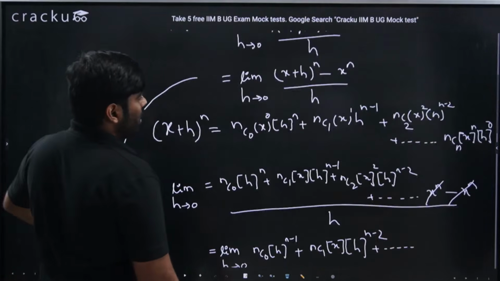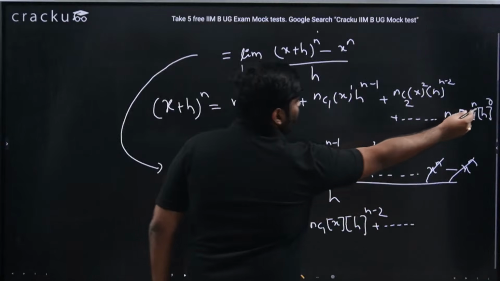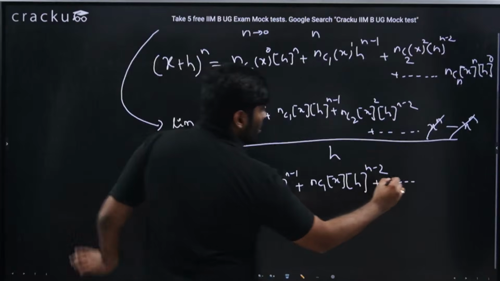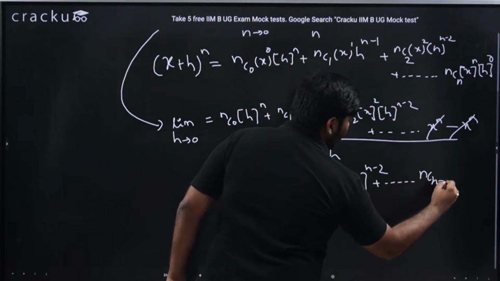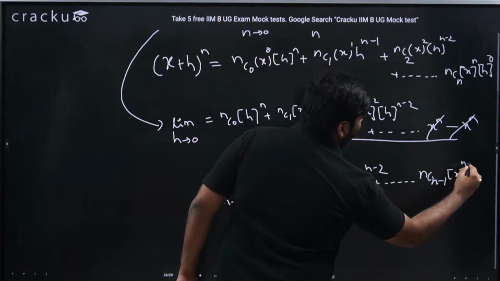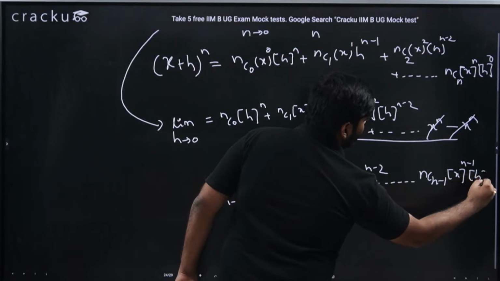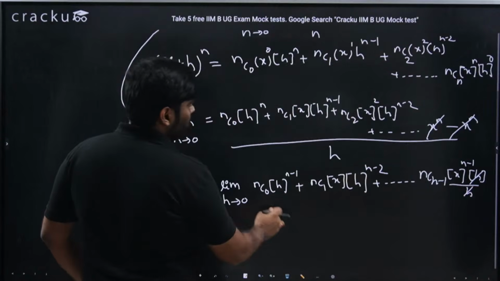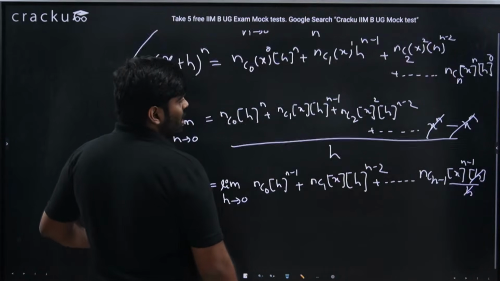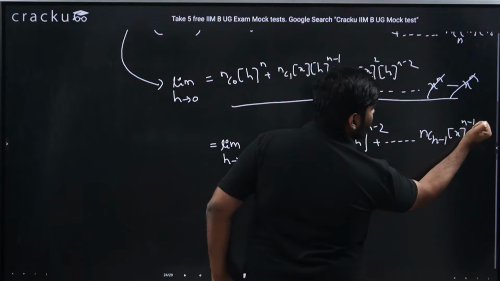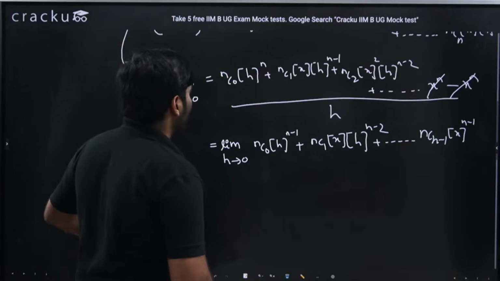Here it is ncn into x power n into h power 0. What is the preceding term? ncn minus 1 into x power n minus 1 into h, and that is also divided by h. So I'd be getting ncn minus 1 into x power n minus 1, and I could remove this h.